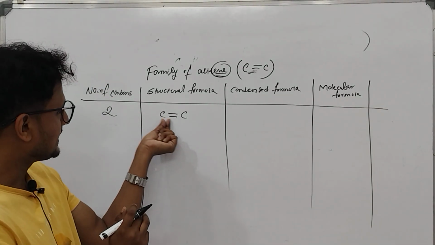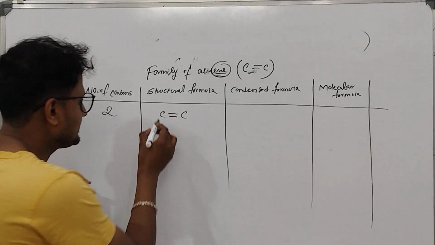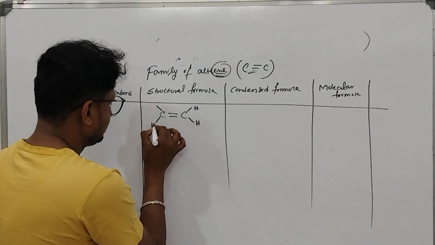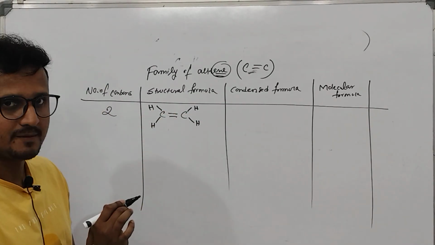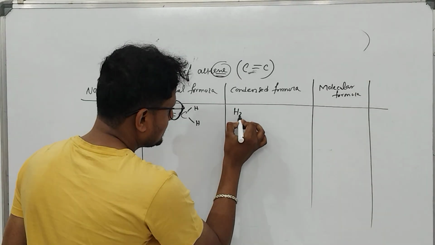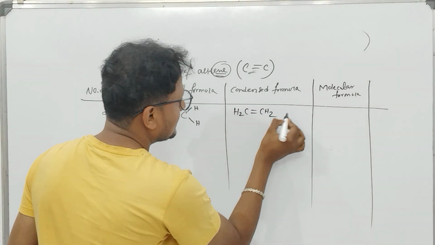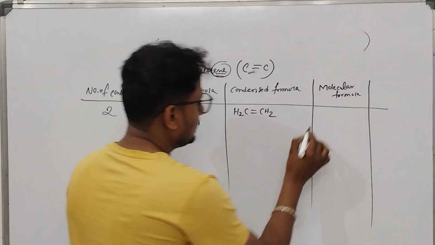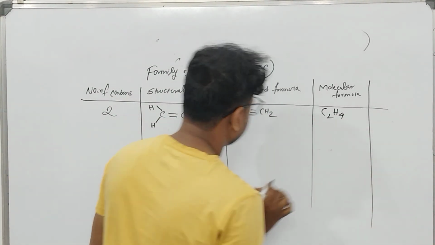So this carbon has 2 valency, another 2 bonds are left, 3, 4. Condensed formula, H2C double bond CH2. Always in the condensed formula, you will try to show the bond between 2 carbon. Okay. Molecular formula is C2H4.